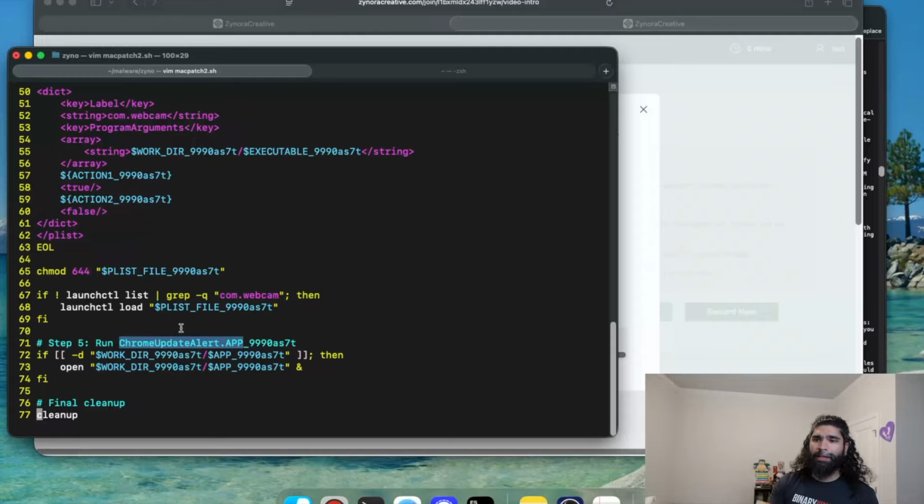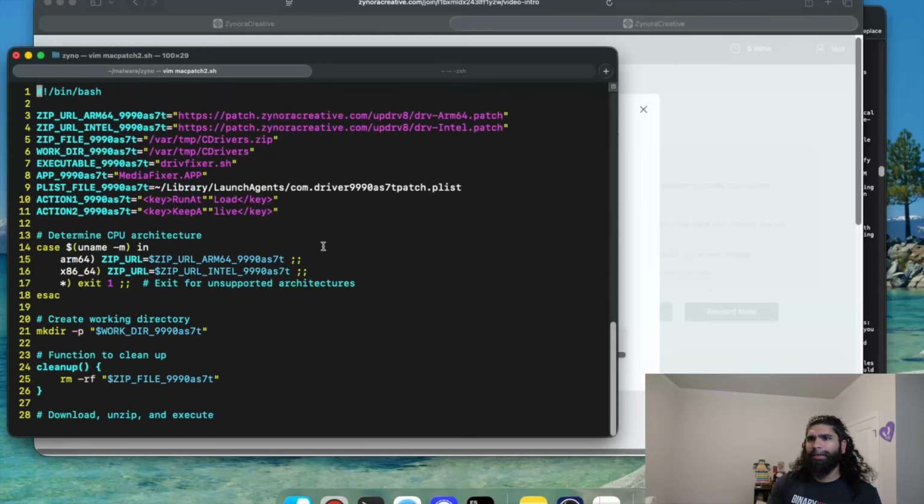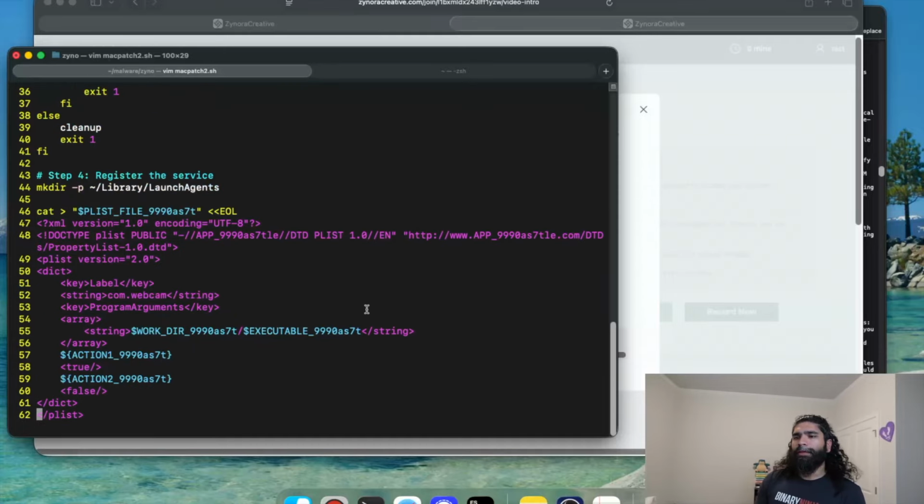This is actually from the naming of this app is what was seen back earlier this year. So they kept this comment, and the app itself is actually not called Chrome Update Alert. It's mediafixer.app, but that's fine. That doesn't really matter. Okay, so it downloads this thing, unzips this thing, sets up persistence, and does what it needs to do.